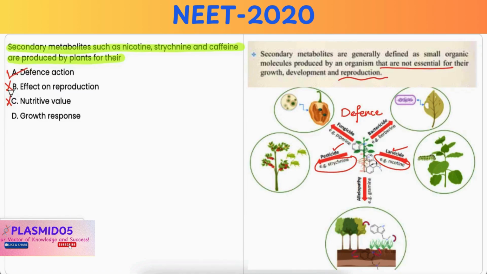Hence, it is incorrect. Option D, growth response. Secondary metabolites also do not regulate growth responses in plants. Hence, it is also incorrect.